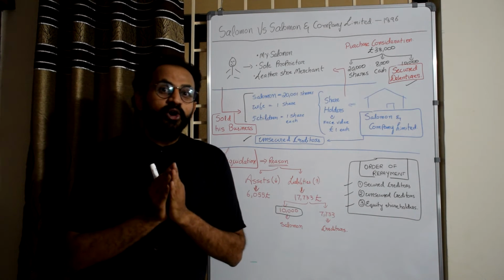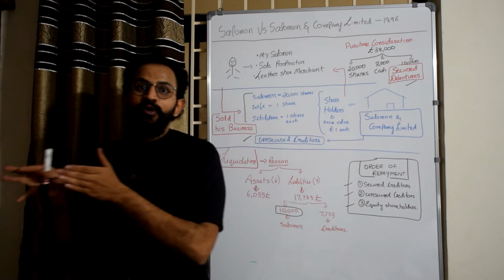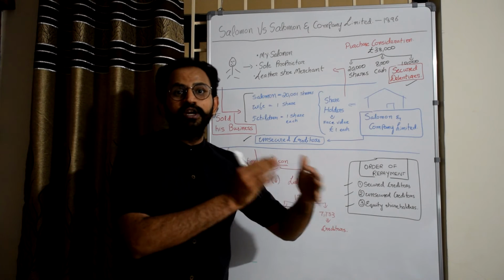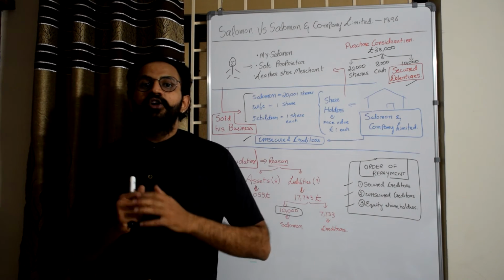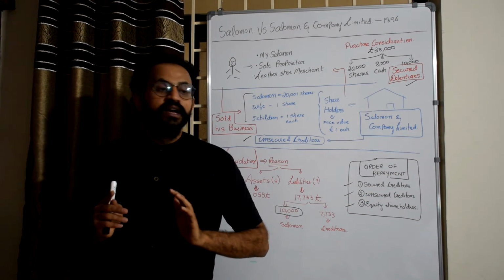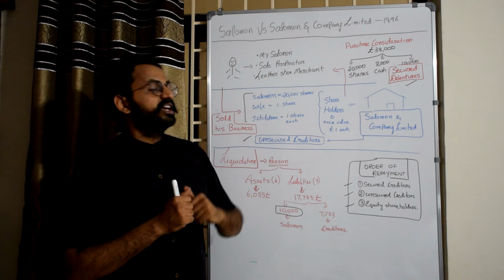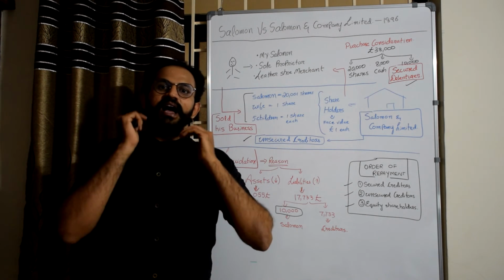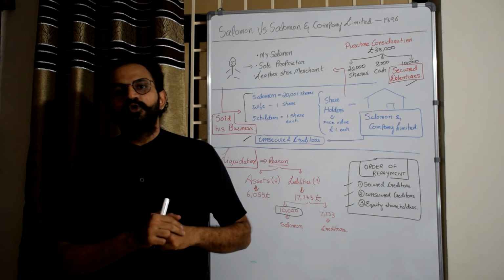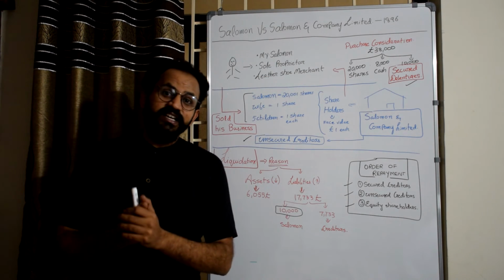So what do you mean by doctrine of separate legal entity? The company is different and Salomon is different. Though he formed the company, you cannot say that the liabilities will always belong to him. He is different from the company. And because his claim was secured, this will have a priority in repayment to Mr. Salomon. So that was this very interesting case law.